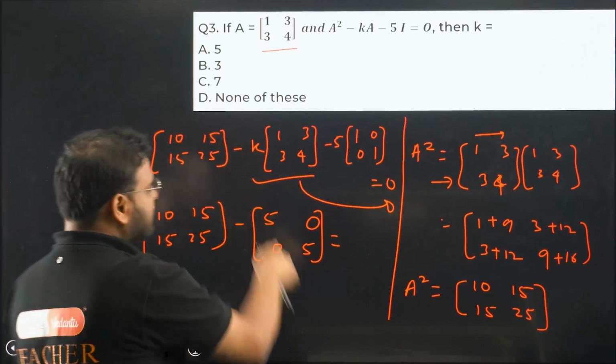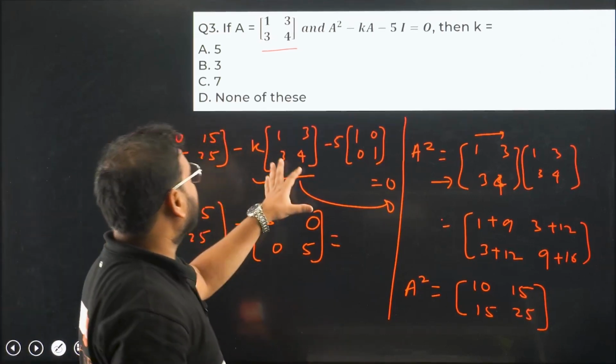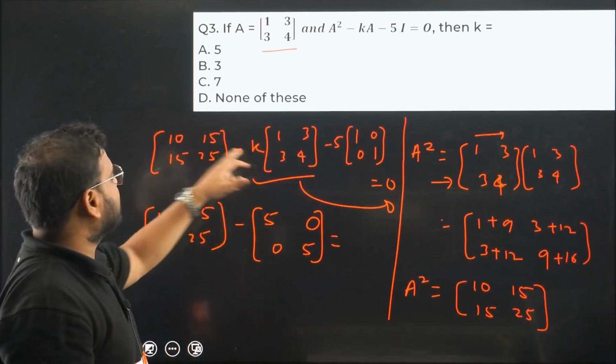No need to write this step, these many steps to get the answer. You can get it directly from here. Think about it. So what is missing over here? Please check. 10 is here. It should be 5 only, no?